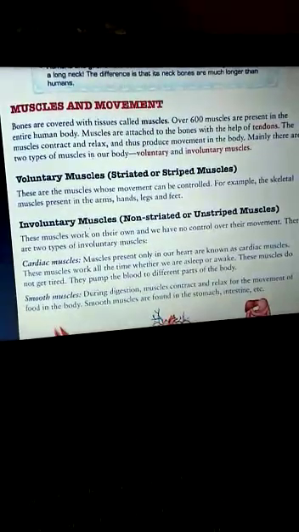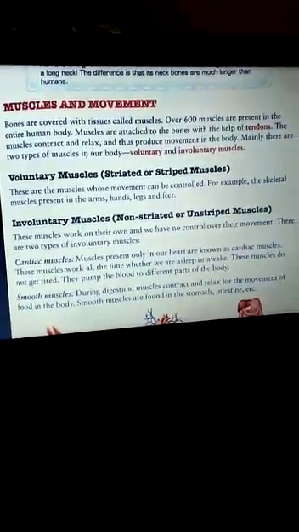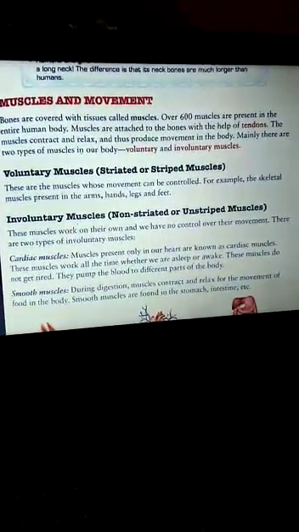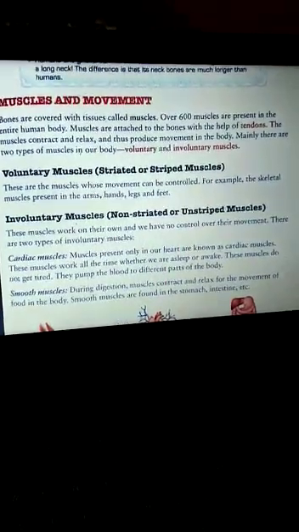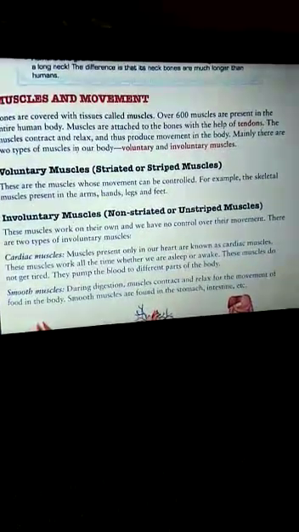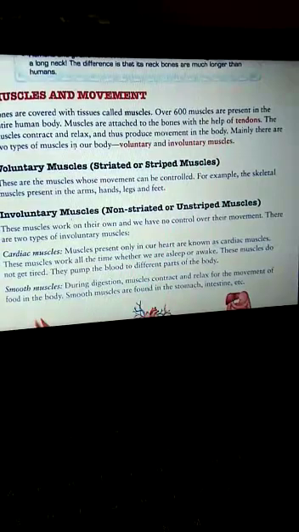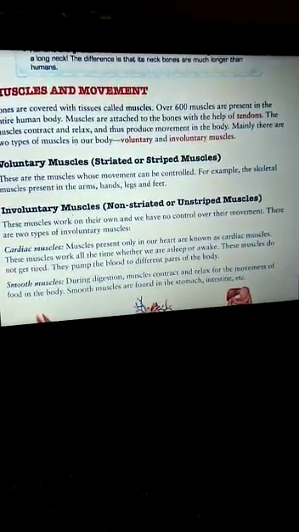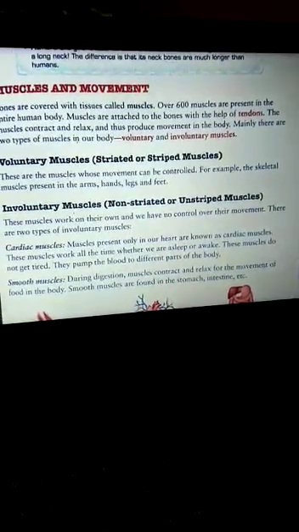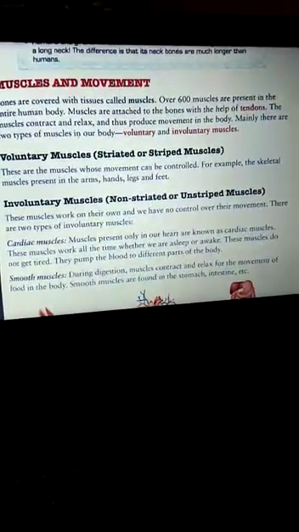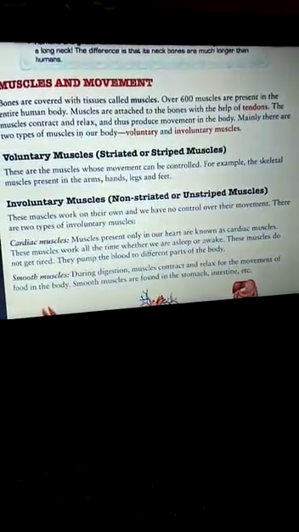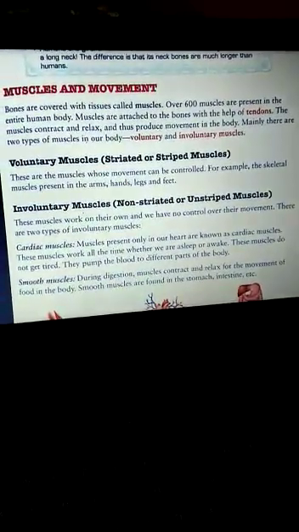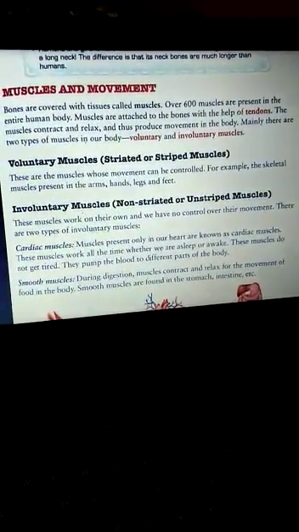So look at the term, children, that is tendon. What is a tendon? A tendon is a kind of tissue that attaches bones to the muscles.